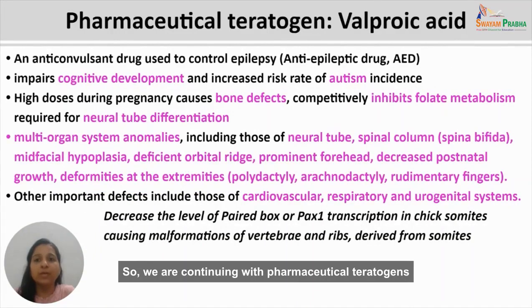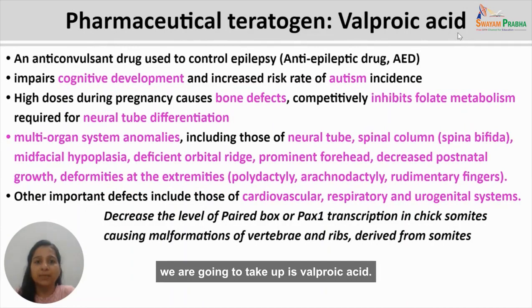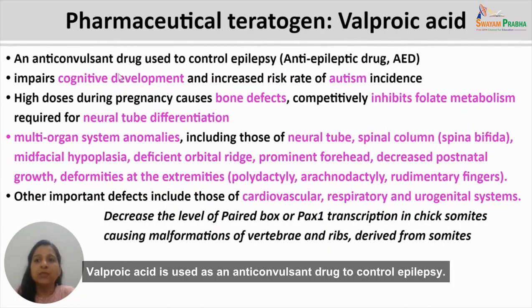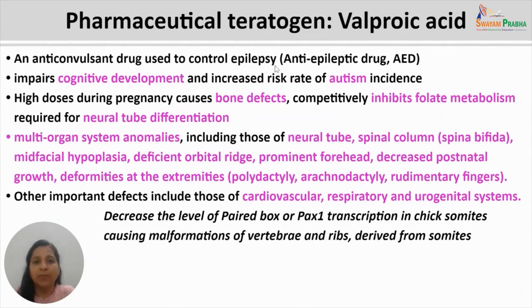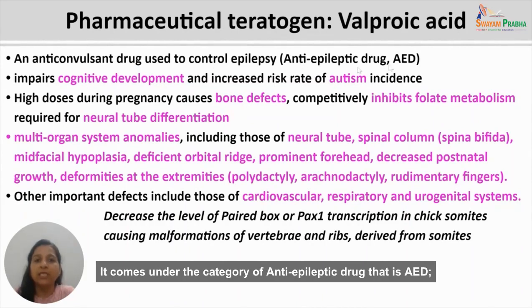So we are continuing with pharmaceutical teratogens, in which the next pharmaceutical teratogen that we are going to take up is valproic acid. Valproic acid is used as an anticonvulsant drug to control epilepsy. It comes under the category of anti-epileptic drugs, that is AED.